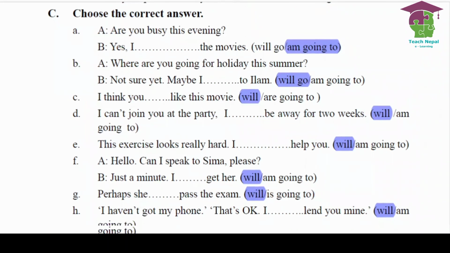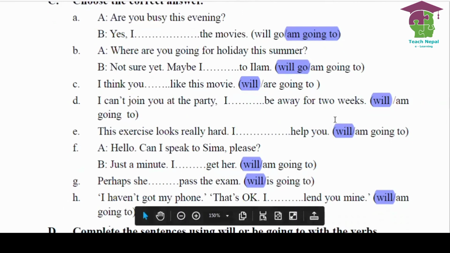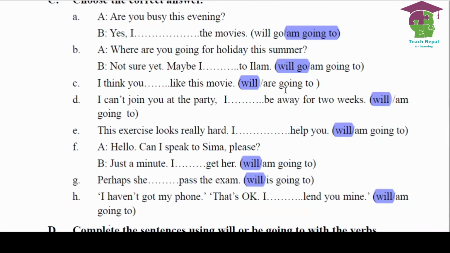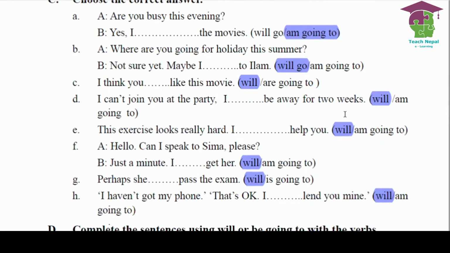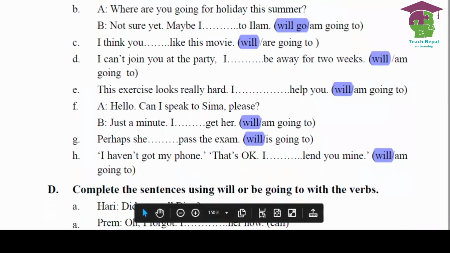Not sure. Maybe. I think here we need to use will. So number B will, number C will, number D also will, number E will, number F will, number G you can see here will.